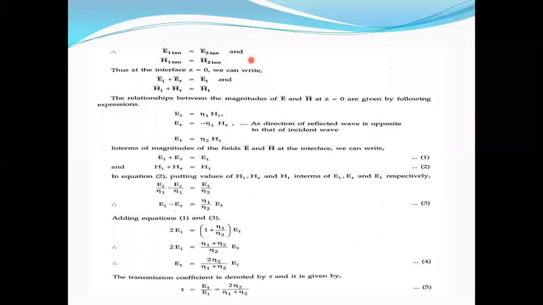Coming to another intrinsic impedance for the reflected wave. Reflected wave means the direction of propagation is opposite to the incident wave. The direction of the reflected wave is opposite to the direction of the incident wave. So that's why you write that relation: ER, the reflected electric intensity, is equal to minus eta 1 into HR. Are you okay, Ragasri? Yes, sir.